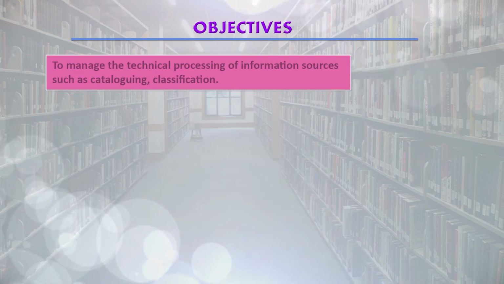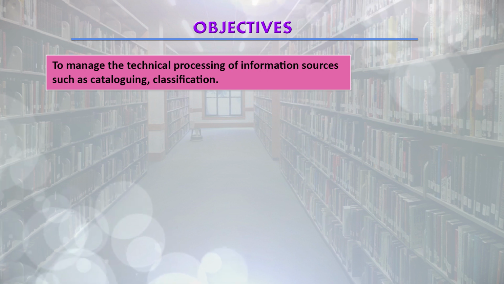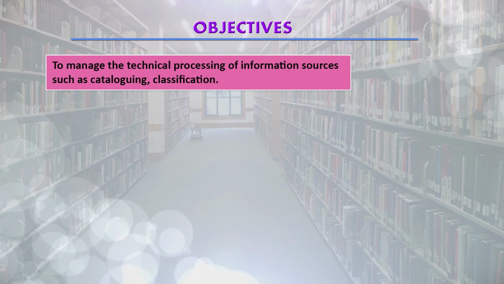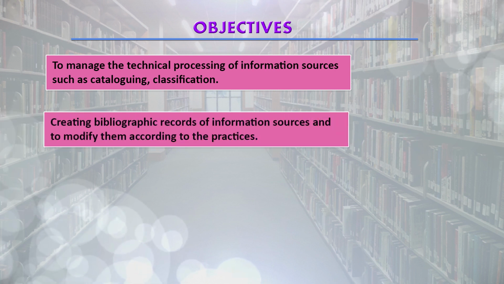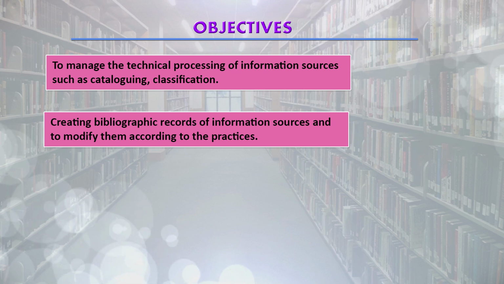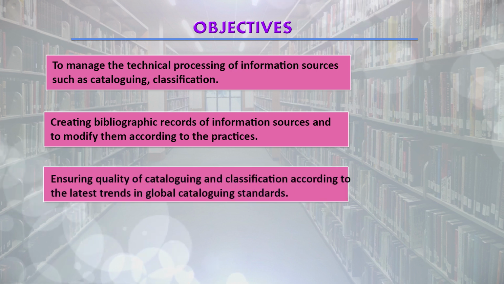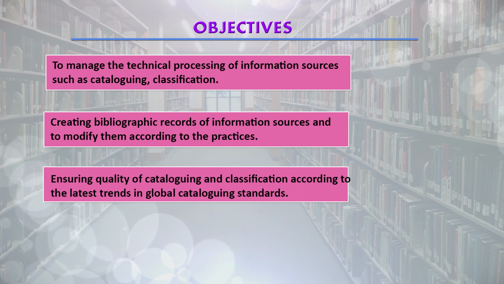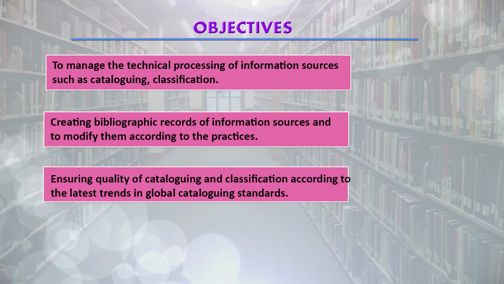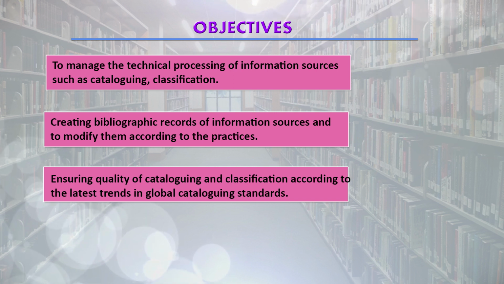The objectives of this section: why is this section needed? This section is needed to manage the technical processing of information sources such as cataloging and classification, creating bibliographic records of information sources and modifying them according to the practices. This section also ensures quality of cataloging and classification according to the latest trends in global cataloging standards.